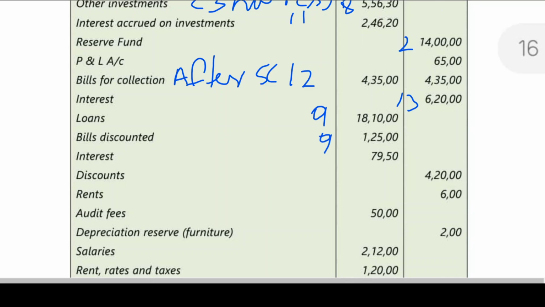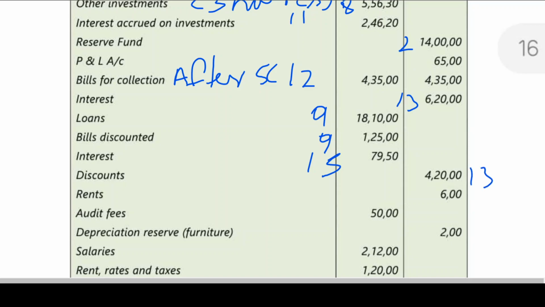Next, interest, debit balance, expenditure, interest expended, schedule 15. Discount is income, no? Interest or discount, schedule 13.